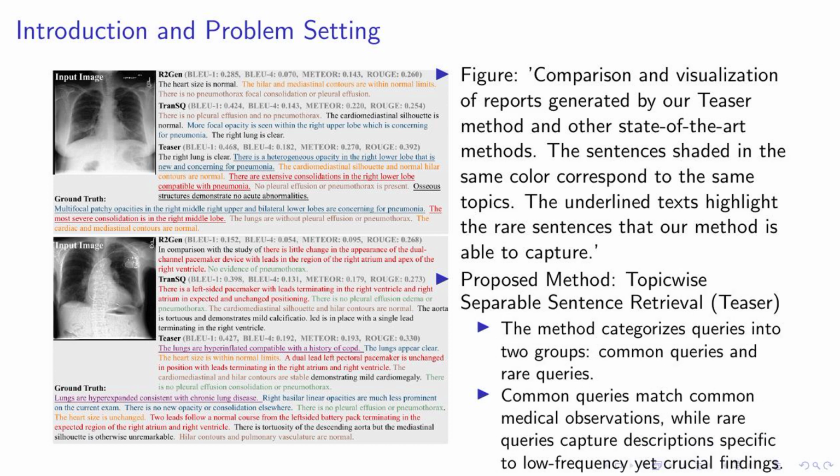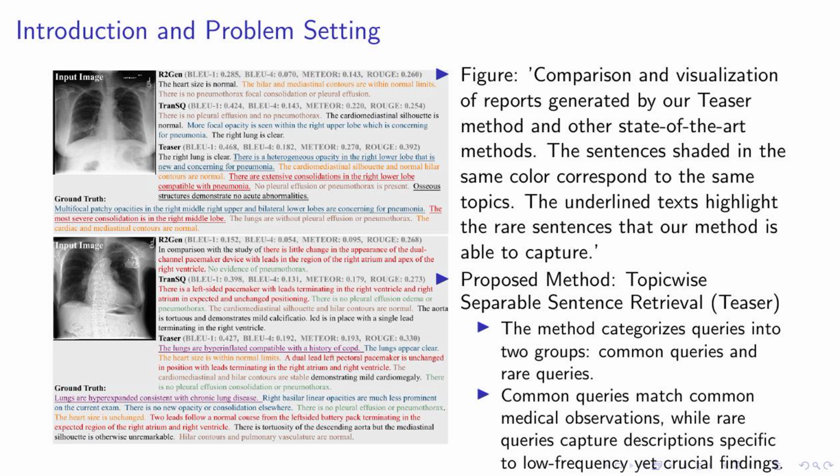Let's take a closer look at our proposed method, the Topicwise Separable Sentence Retrieval, or TEASER for short. This method is unique in that it categorizes queries into 2 distinct groups, common queries and rare queries. Now, what does this mean? Well, common queries are designed to match with common medical observations, the kind of observations that we see frequently in medical reports. On the other hand, rare queries are designed to capture descriptions that are specific to low-frequency yet crucial findings.